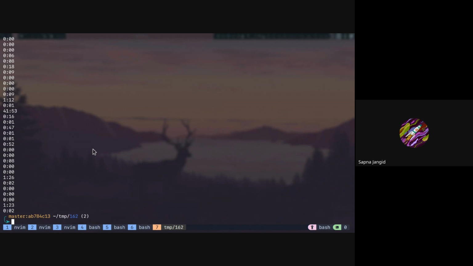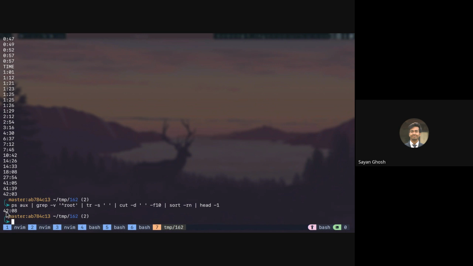So how do we get the biggest one? We can use sort, right? sort -rn, so it will be in reverse order and the highest one will be at the top. If I remove the r, you can see that the greatest one will be at the bottom. So if you do sort -rn, you have to do head -1. Or if you do sort -n, you have to do tail -1 to get the maximum one. Right, so this is obviously changing. It was 42.03 that time, now it is 42.08. So this way you can get the maximum one.